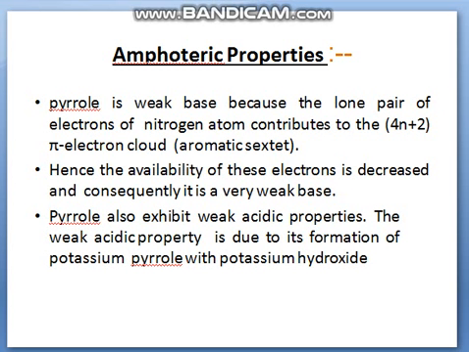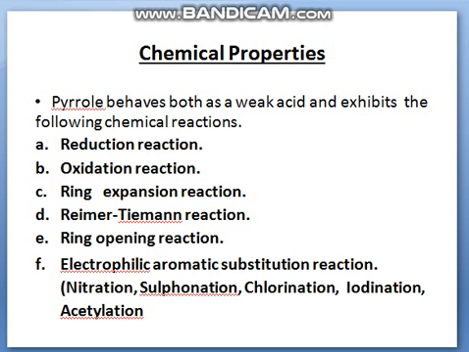Amphoteric properties of pyrrole. Pyrrole is a weak base because the lone pair of electrons of the nitrogen atom contributes to the pi electron cloud, as we see in the above diagram. Hence the availability of these electrons is decreased, and consequently it is a weak base. Pyrrole also exhibits weak acid property. The weak acidic property is due to its formation of potassium pyrrole with potassium hydroxide.